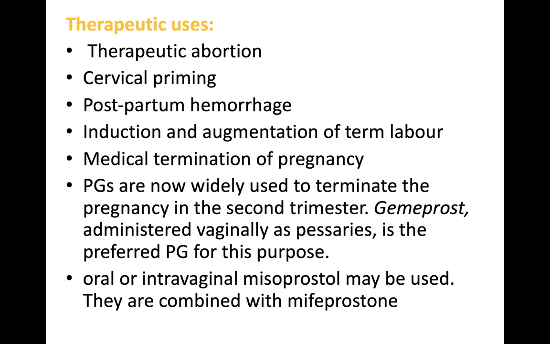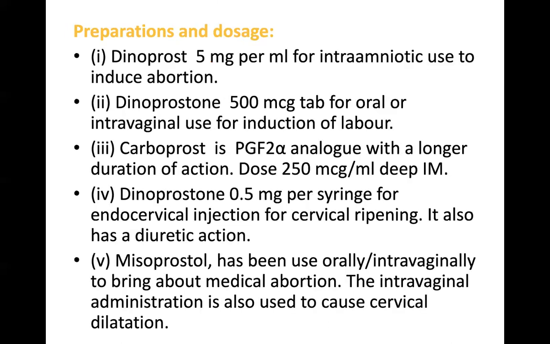Prostaglandins are now widely used to terminate the pregnancy in the second trimester. Gemiprost, administered vaginally as pessaries, is the preferred prostaglandin for medical termination in the second trimester. Oral or intravaginal misoprostol may be used. They are combined with mifepristone.